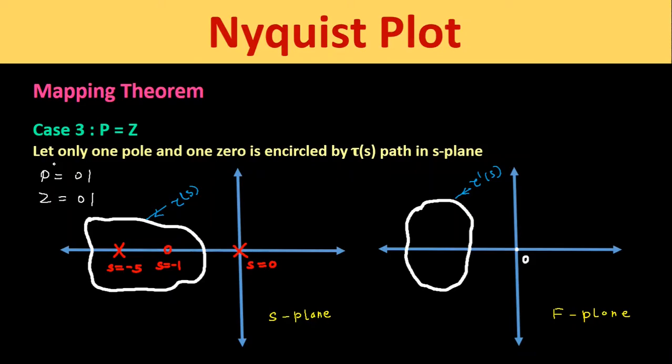Now we have to find capital N, which is equal to Z minus P. Okay, what is this capital N? N is the number of encirclements of the origin of the F plane by the τ(s) path. Now, if we put the values of Z and P here, we get 1 minus 1 is equal to 0. So the number of encirclements of the origin of F when P is equal to Z will be equal to 0. So this τ'(s) path will lie away from the origin as shown in the figure.